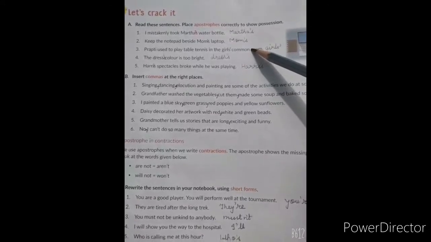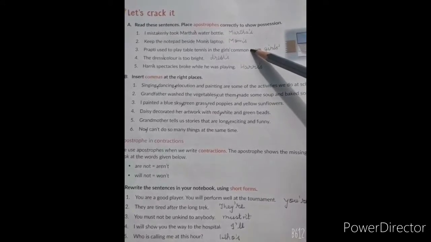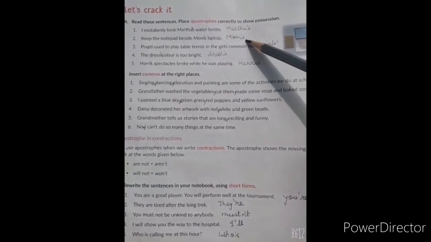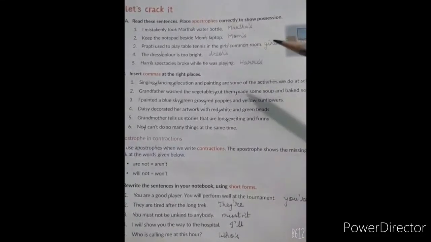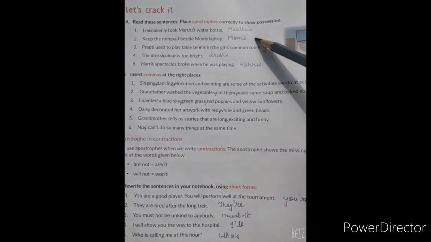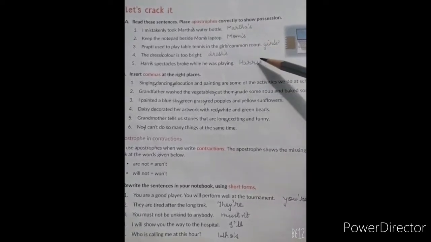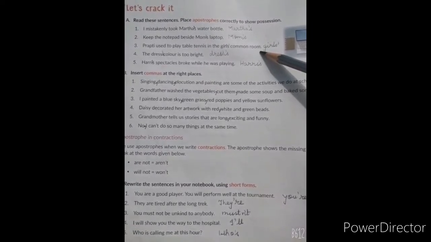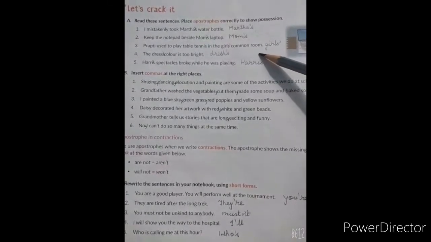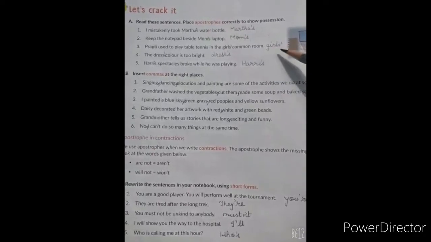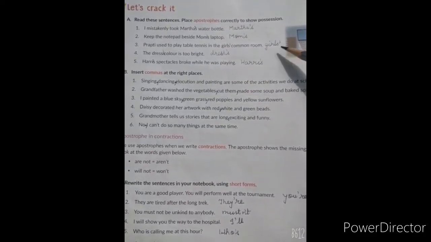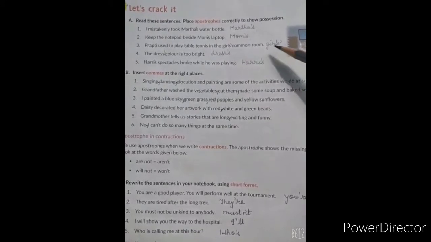Number 2, keep the notepad beside mom's laptop. Again, mom is singular, so the apostrophe will be before the s. That means it is showing possession, that is, the mom's laptop. Number 3, Prapti used to play table tennis in the girls' common room. Now here girls is plural, so we will put the apostrophe after the s.